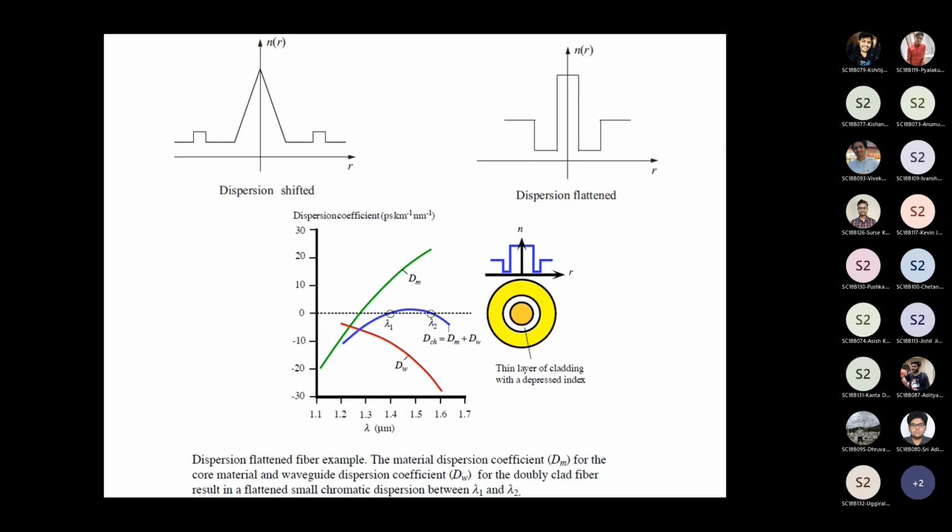We would wish to have these kind of fibers inside our optical communication systems. In fact, this one is a new invention. Not really new, probably 10 or 15 years back. But by that time, people had already started laying optical fiber. So you might wonder, why are people not removing all the existing optical fibers and replacing them with dispersion flattened optical fiber? The reason is because it's a very costly business.